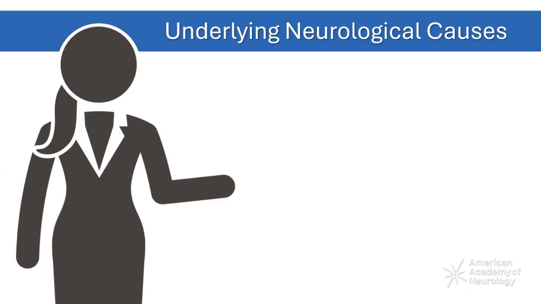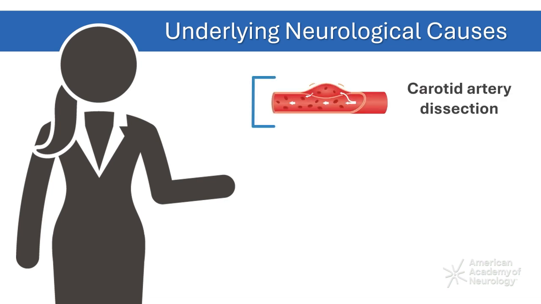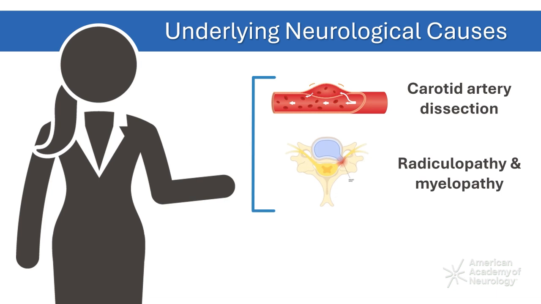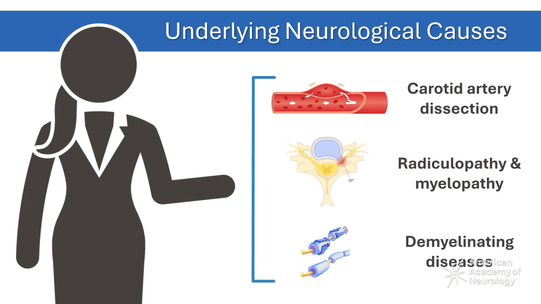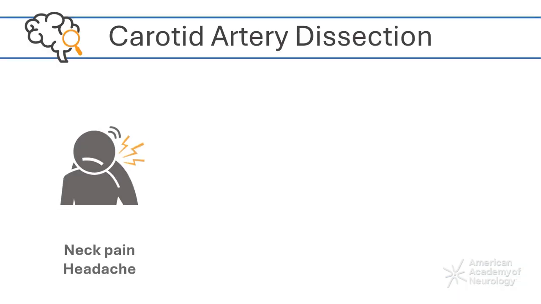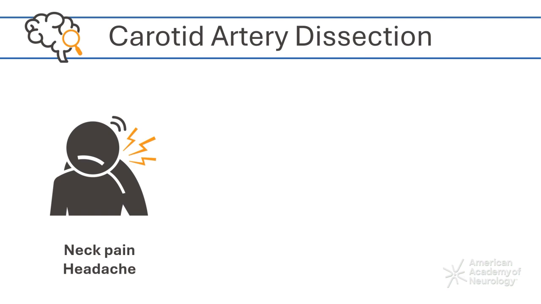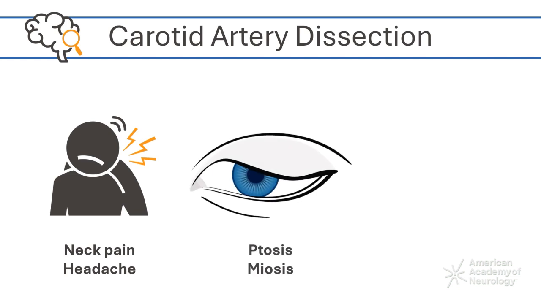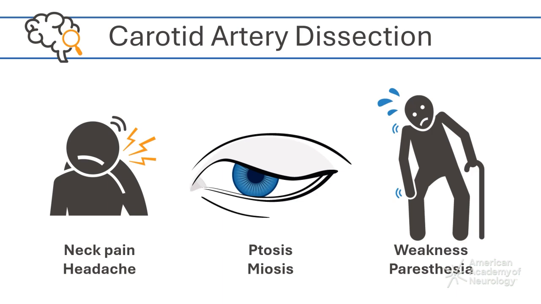Numerous causes of cervical neck pain may present with neurological symptoms, including carotid artery dissection, cervical radiculopathy, or myelopathy, and demyelinating diseases. Carotid dissection produces neck pain and headache on the side of the dissection and may lead to stroke symptoms or a partial Horner syndrome consisting of ptosis and meiosis without anhidrosis. Evaluate the patient for unilateral symptoms in the head, neck, and face, such as weakness and paresthesia.